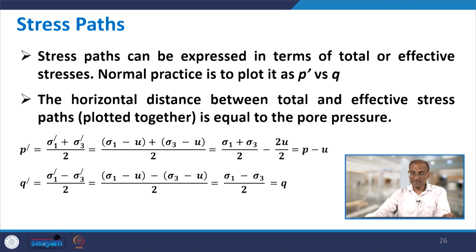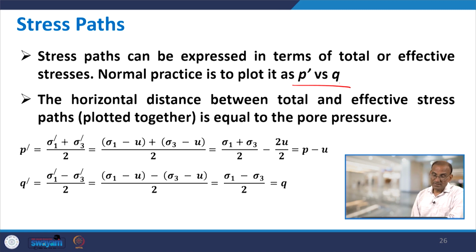Here in this slide you can see there are two equations. Using these equations, the stress paths can be expressed in terms of total or effective stresses. Normal practice is to plot P versus Q. P is effective, and Q is total stress. So both effective and total stress are involved, but Q or Q prime is the same, as can be proved from the equations here. For example, the horizontal distance between the total and effective stress paths, if we plot them together, is equal to the pore pressure.